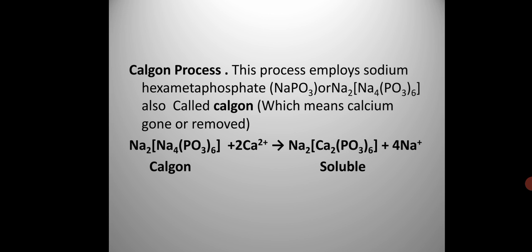The degree of hardness is defined as the number of parts of calcium carbonate, or equivalent to various calcium and magnesium salts, present in million parts of water by mass. It is expressed in ppm. If somebody asks you what the degree of hardness is, this is the definition.